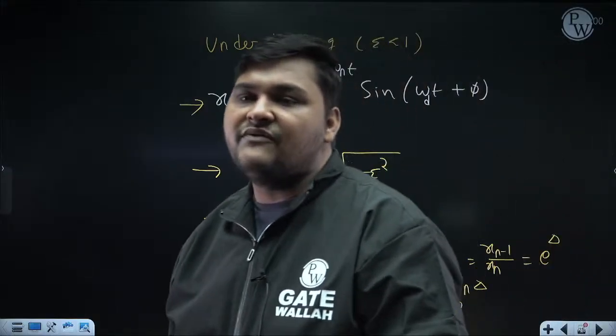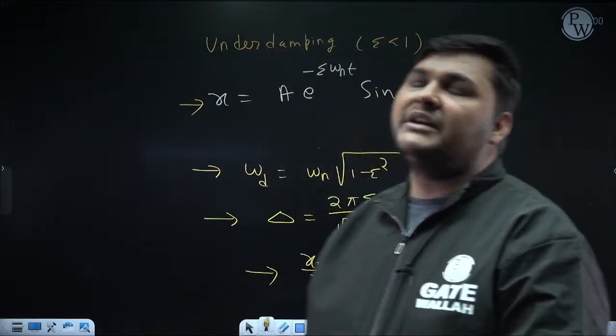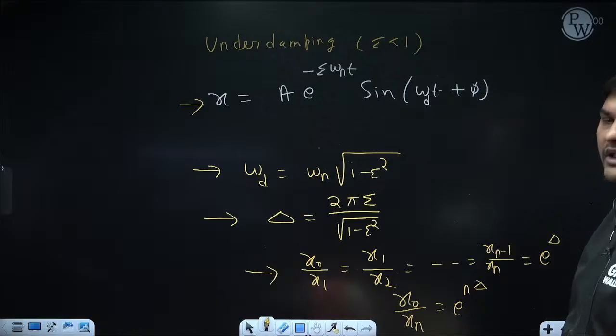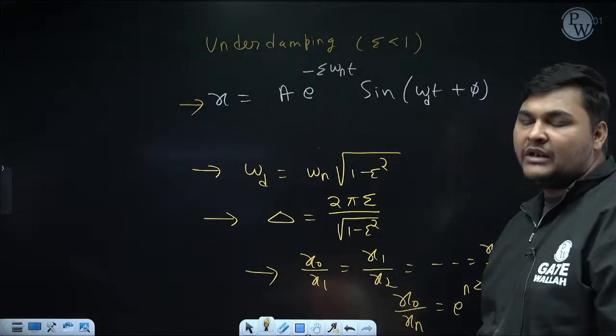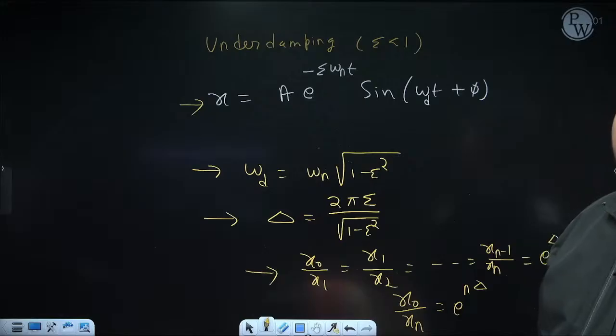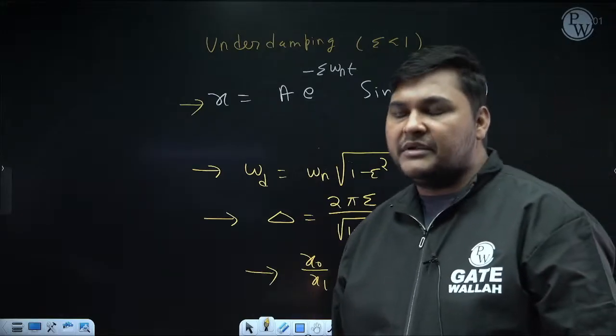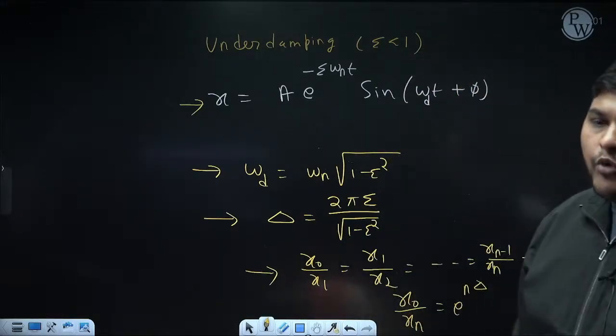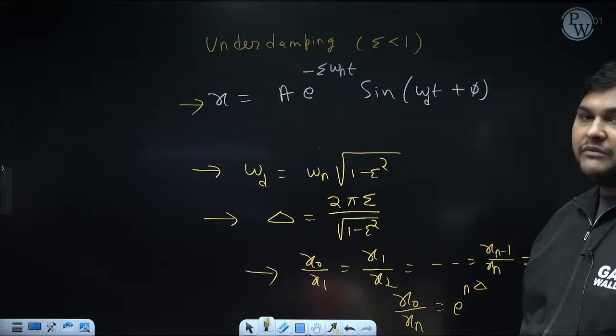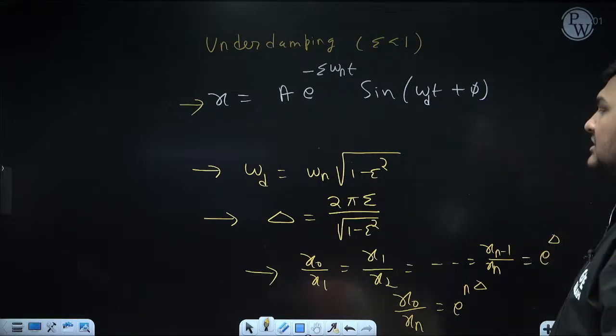Yes, so this is the final summary. If a question comes regarding the general case, you can always solve it. First calculate zeta. If it is less than 1, it is underdamping, and all these formulas are valid. If it is equal to 1, it is critical damping. If it is greater than 1, it is overdamping. And in both critical and overdamping, no vibration will occur. Okay, so this is the final summary.